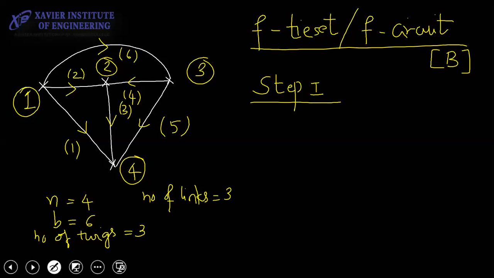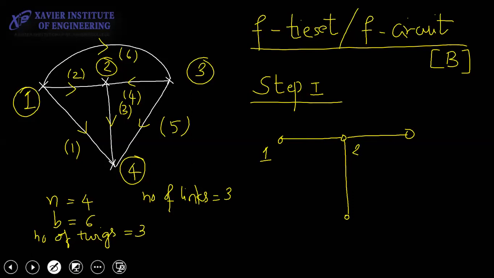So people can take any tree, there is no restriction on which tree to make. Any tree you take is fine. So I am taking this tree now. I have made this tree. So I can select any tree. In the exam normally they select the tree and give it, otherwise it is very difficult for them to correct the papers.